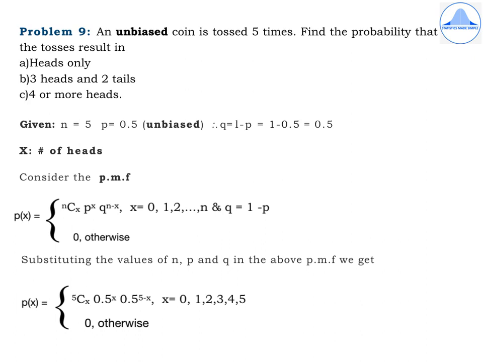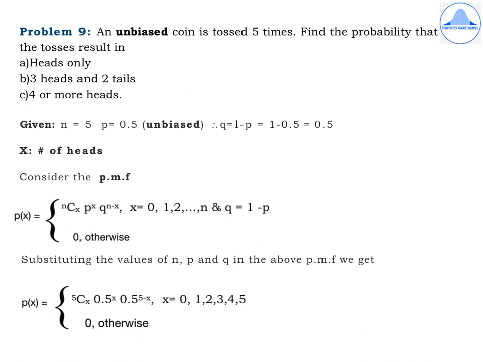Now in this particular problem, they have used the word unbiased coin. That means the probability of getting a head or a tail will be half or 0.5. Now check all the three subdivisions and you see that the word heads occurs the most number of times. So we will define x in terms of heads and not in terms of tails.